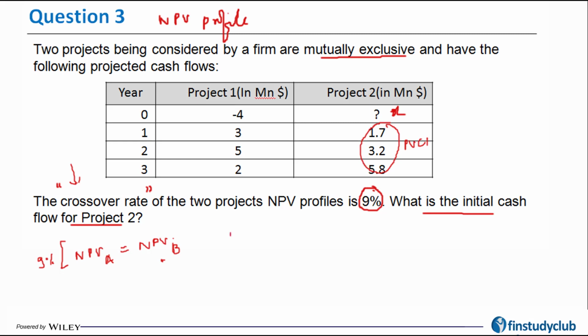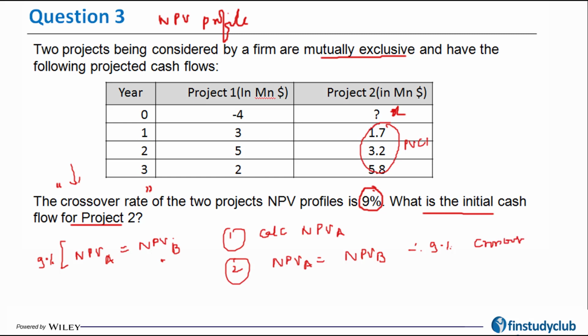Step number 1, calculate NPV of A. Step number 2, NPV of A will equal NPV of B because 9% is my crossover rate. That's the basic definition of crossover rate. And third, NPV of B is equal to PVCI minus PVCO. Okay, so I'm going to follow these three steps. So let me calculate the NPV of project A, which is equal to present value of these inflows minus 4.